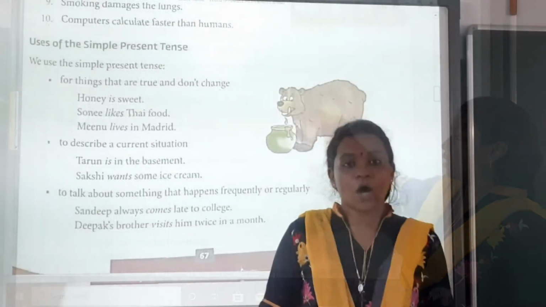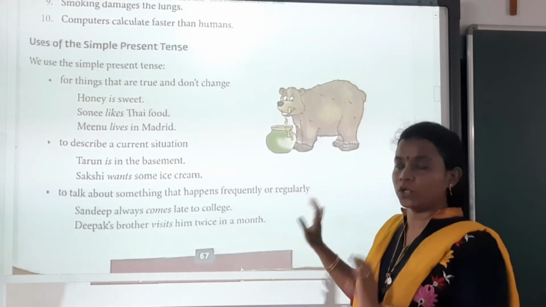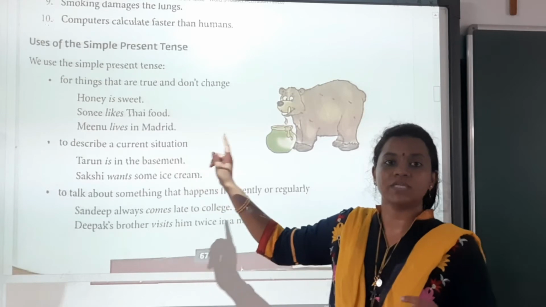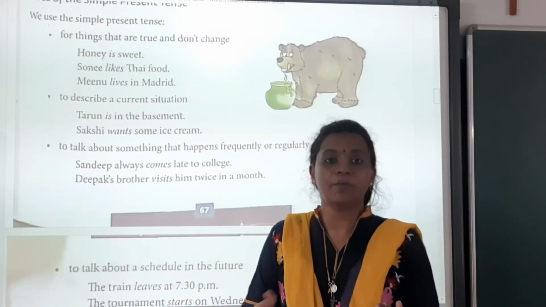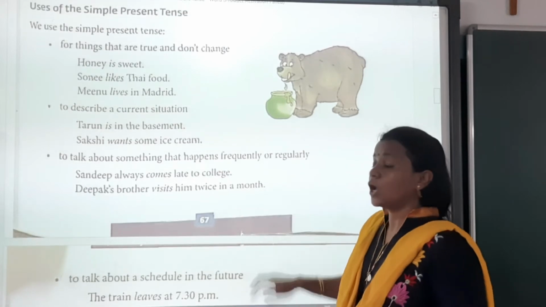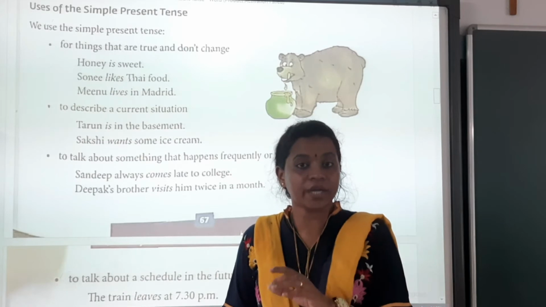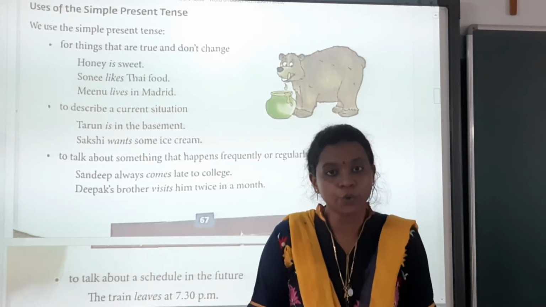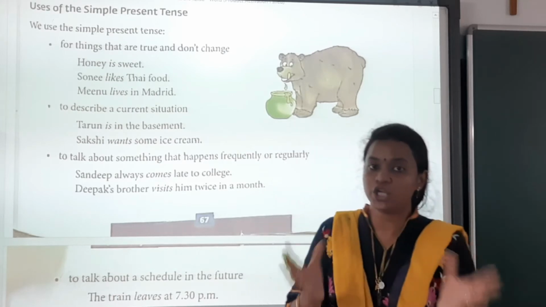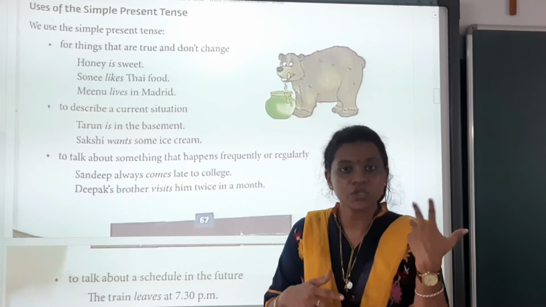Okay. Now we will move on to the next part of this topic, that is the uses of the simple present tense. Where can we use the simple present tense? We use the simple present tense for things that are true and that don't change. It never changes with any situation or surroundings.